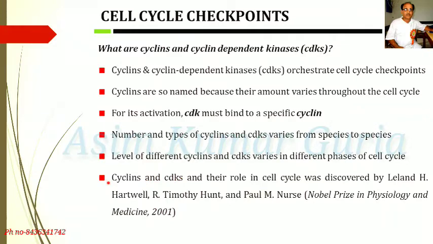Cyclin and cyclin dependent kinase and their role in the cell cycle were discovered by Leland H. Hartwell, R. Timothy Hunt, and Paul M. Nurse, who got the Nobel Prize in Physiology and Medicine in 2001.